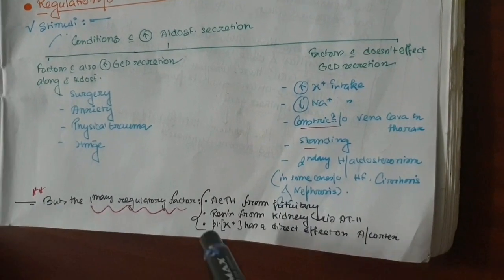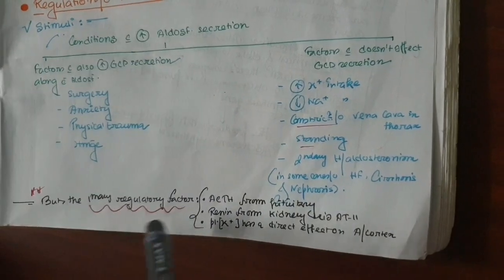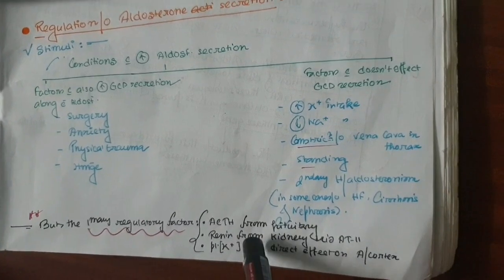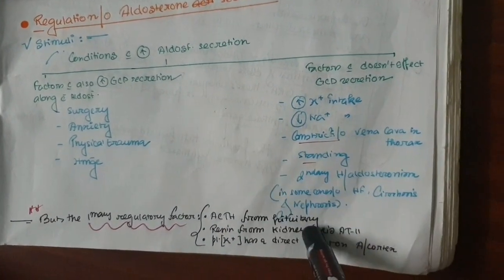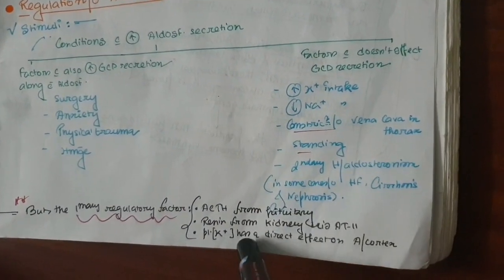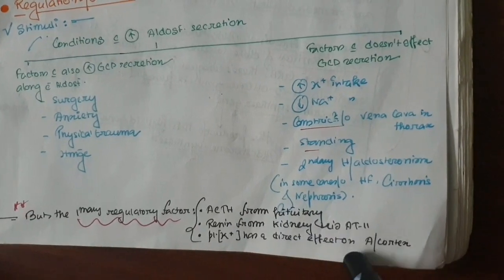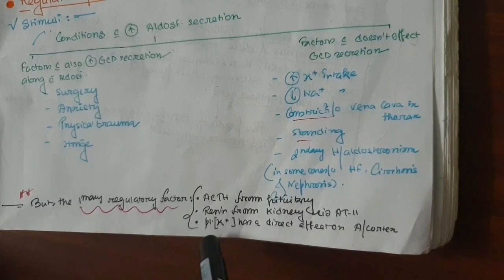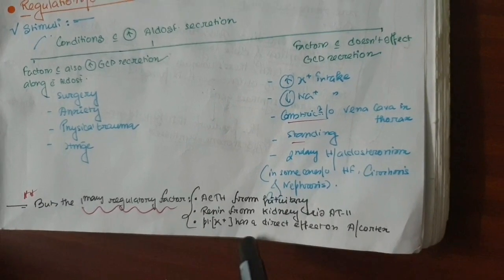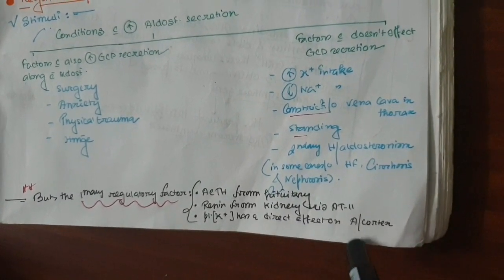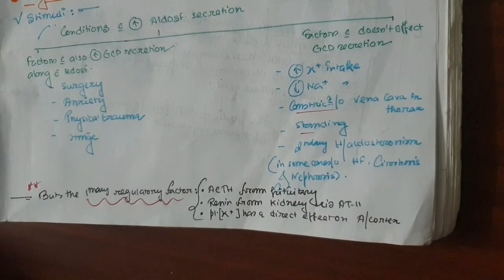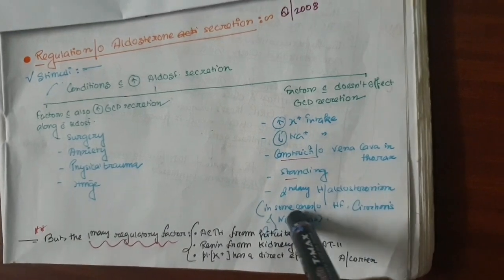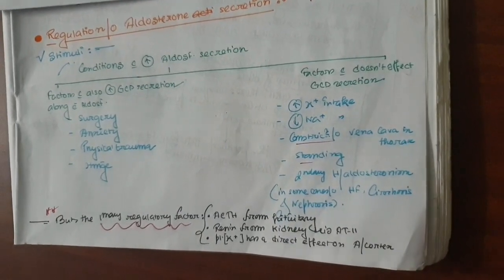But remember, the main important primary regulatory factors in this context are, number 1, ACTH from the pituitary. Number 2, renin secretion from the kidney via the help of angiotensin 2. And third, plasma potassium ion concentration, which also has a direct effect on the adrenal cortex. So we will discuss these 3 points one by one in more detail.